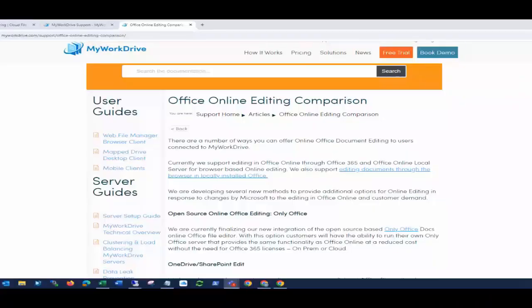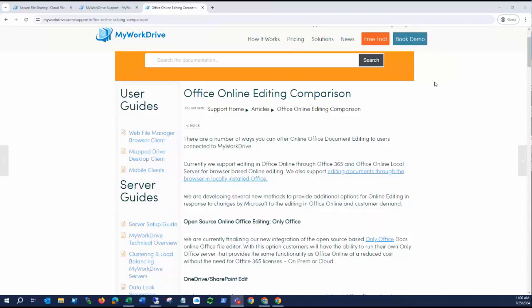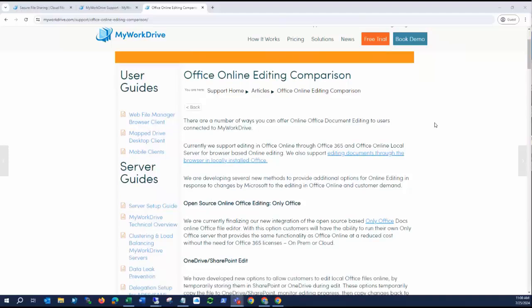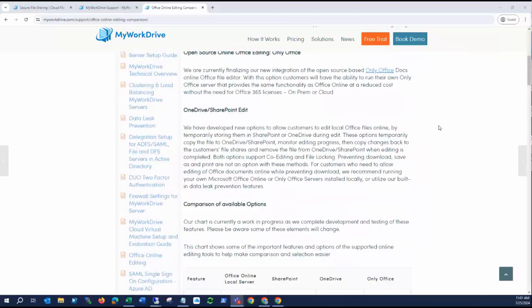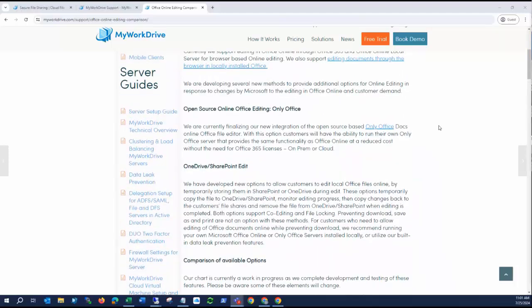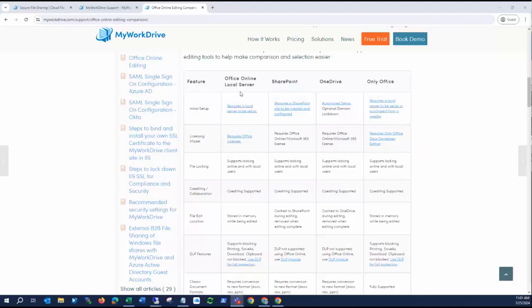Yes, it's Office Online. So let's talk about that for a second before we get into that and actually look at it on a server. You can see that I brought up our support article on here. And you can go through there, and essentially we have multiple ways of being able to edit your files in Office Online through the MyWorkDrive clients by setting that up on your server. So we have the ability to do it using SharePoint, using OneDrive, and we have a comparison chart here.